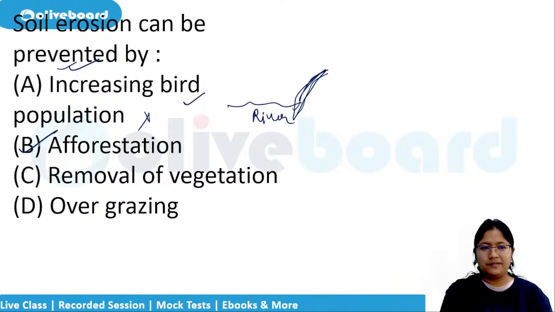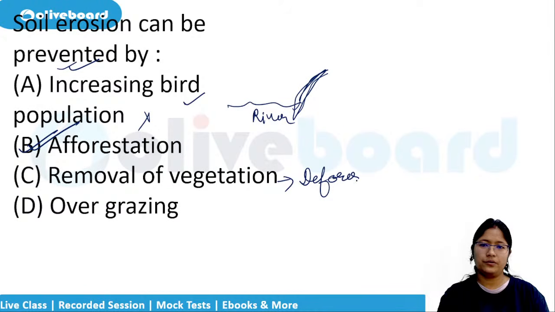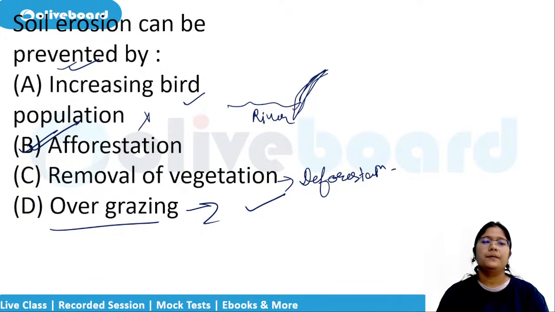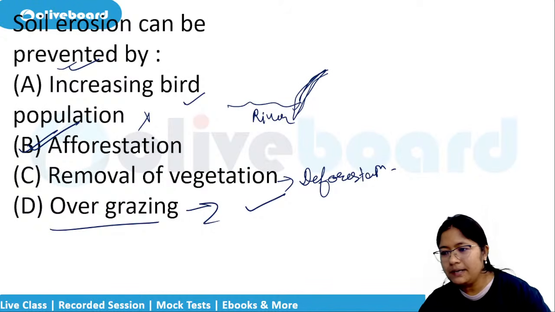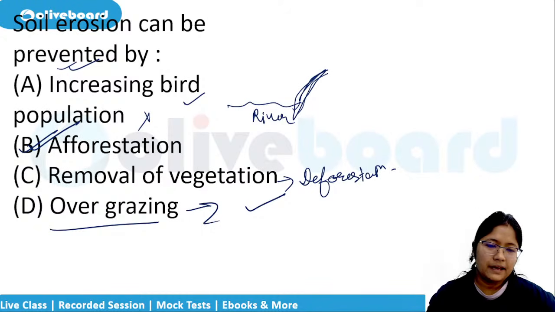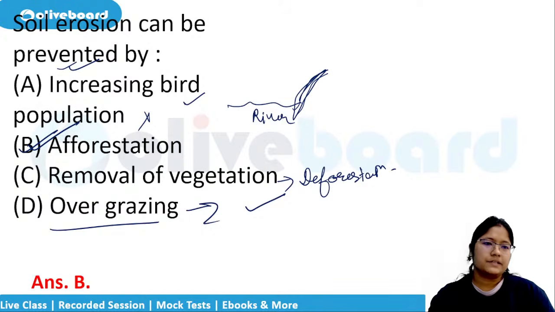But if we do it ourselves, it is afforestation. Removal of vegetation will lead to deforestation. Overgrazing is one of the main reasons behind deforestation. So what is the correct answer here? Afforestation, planting more trees. A is planting more trees.